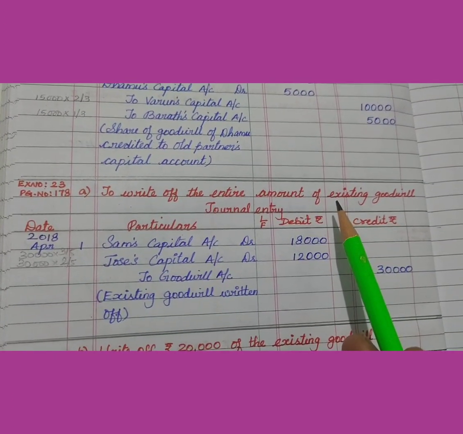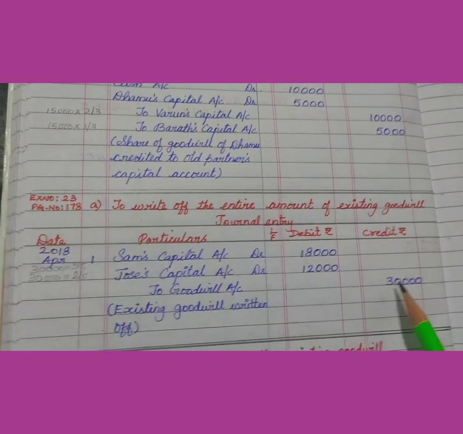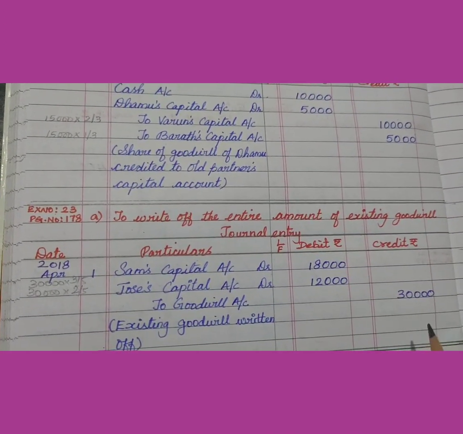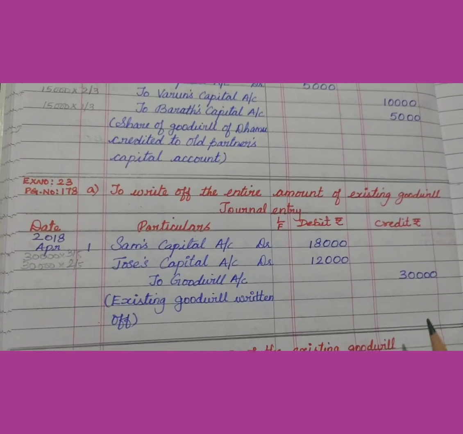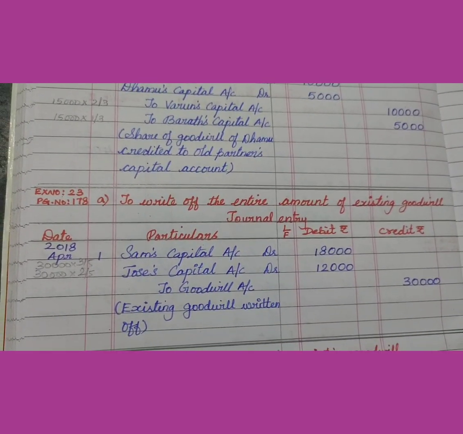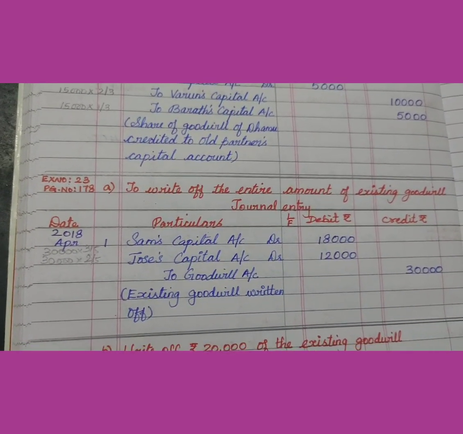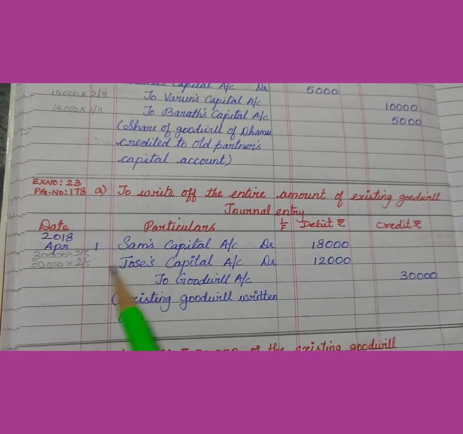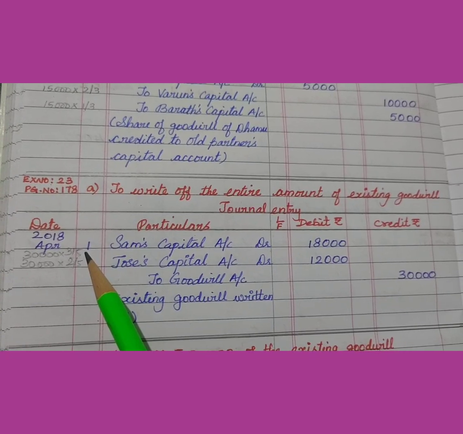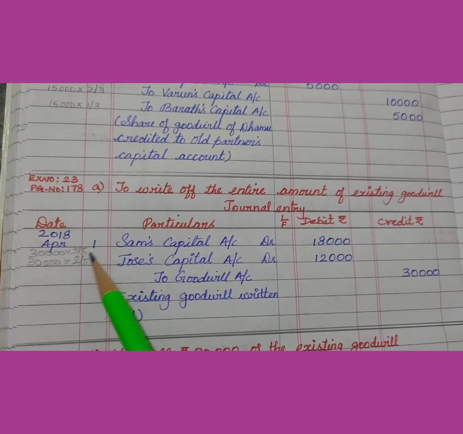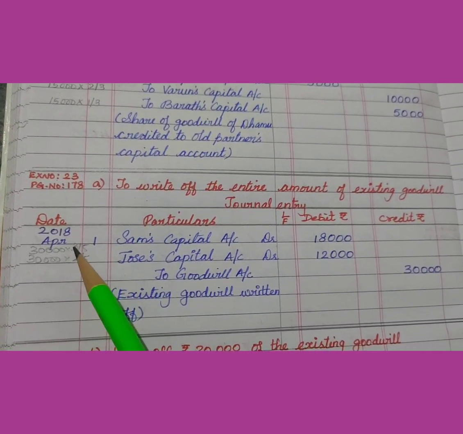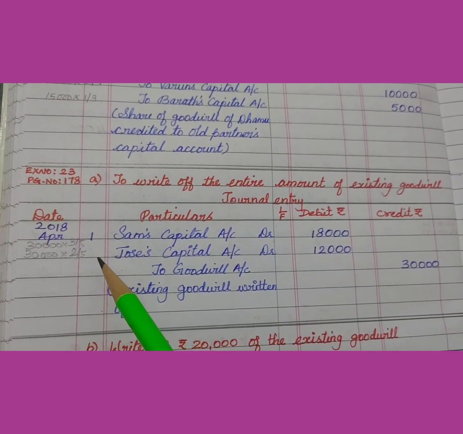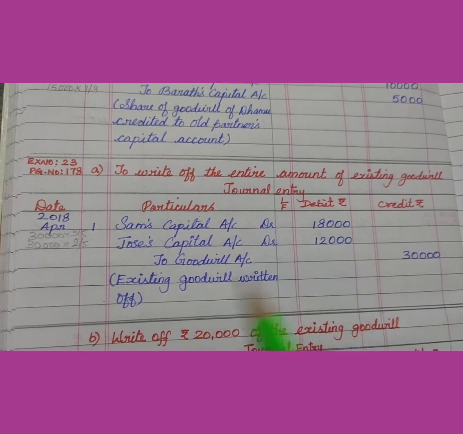So the amount of goodwill of the firm is 30,000. So how will you distribute to these two persons? The old profit sharing ratio is 3:2. Sacrifice is not given. If sacrifice is not given, then we will take the old profit sharing ratio as the sacrifice. So here 30,000 into the old ratio 3:2, so 3 by 5 and 2 by 5. So 30,000 into 3 by 5 will give you 18,000. 30,000 into 2 by 5 will give you 12,000.